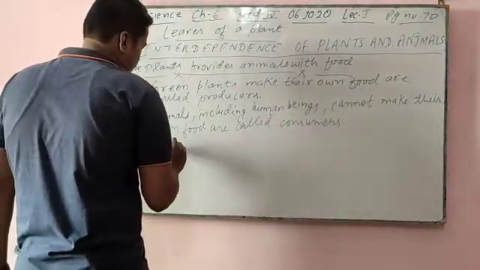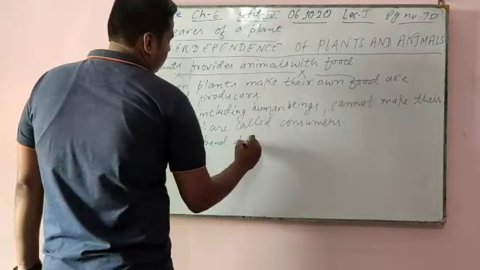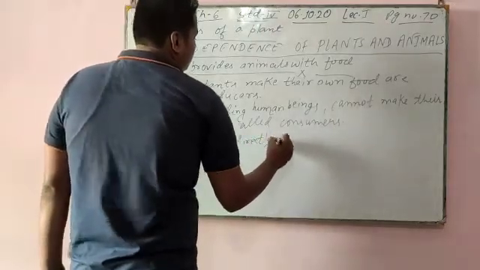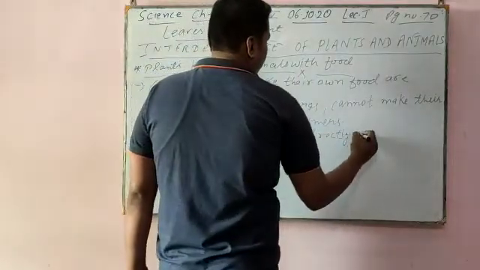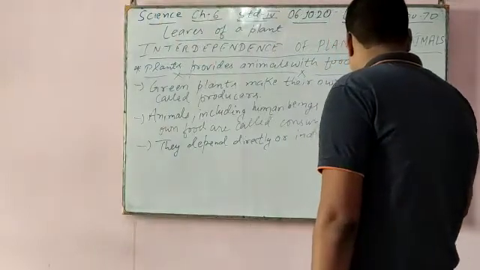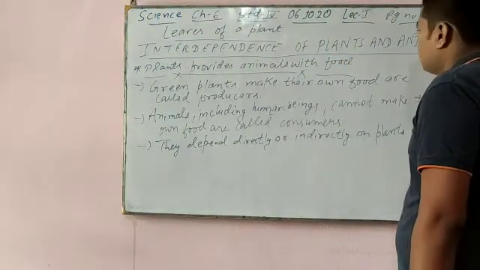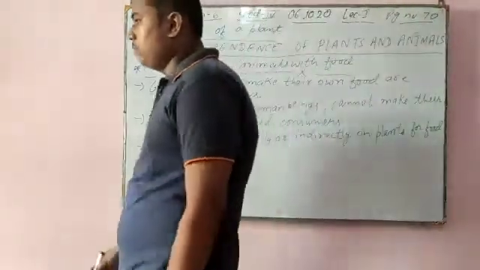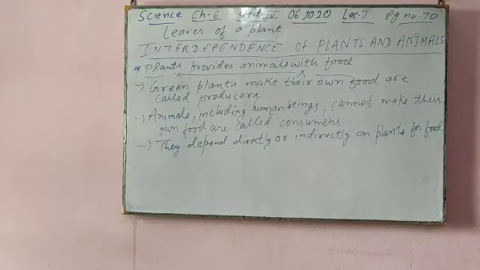So they depend directly or indirectly on plants for food. If there were no plants, we could not survive, because I know animals also give us food.